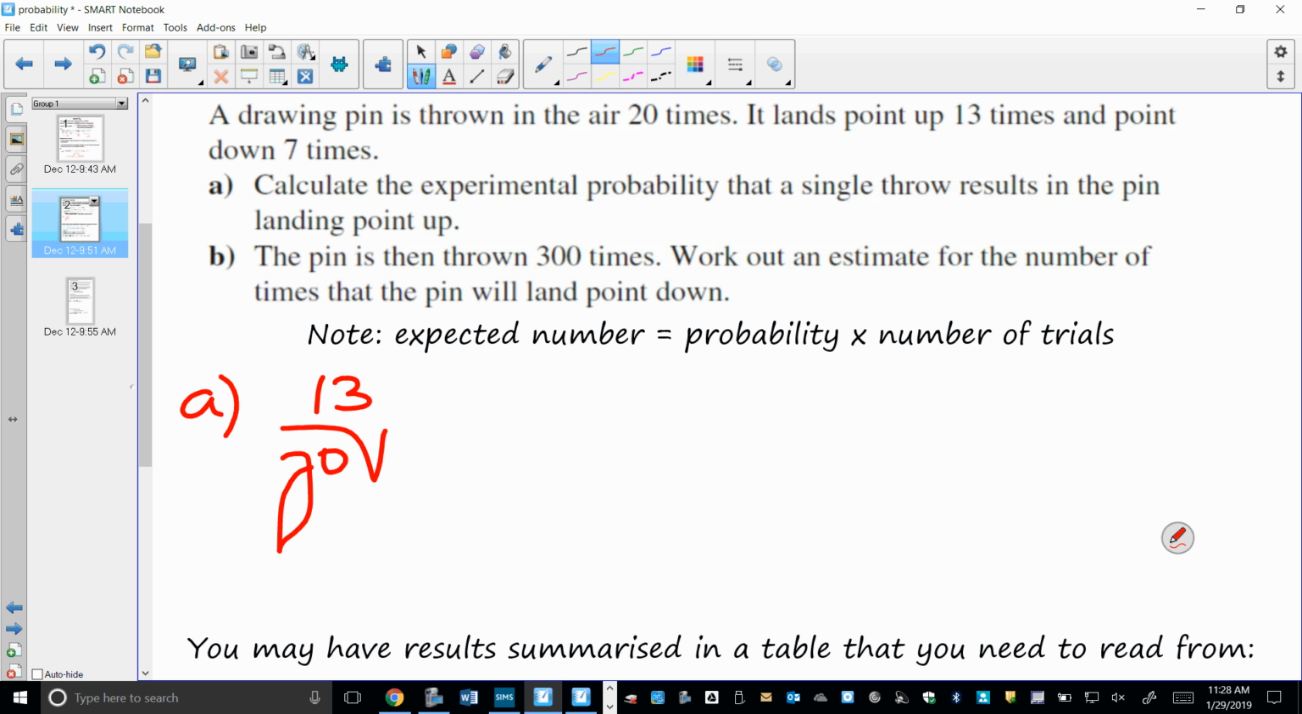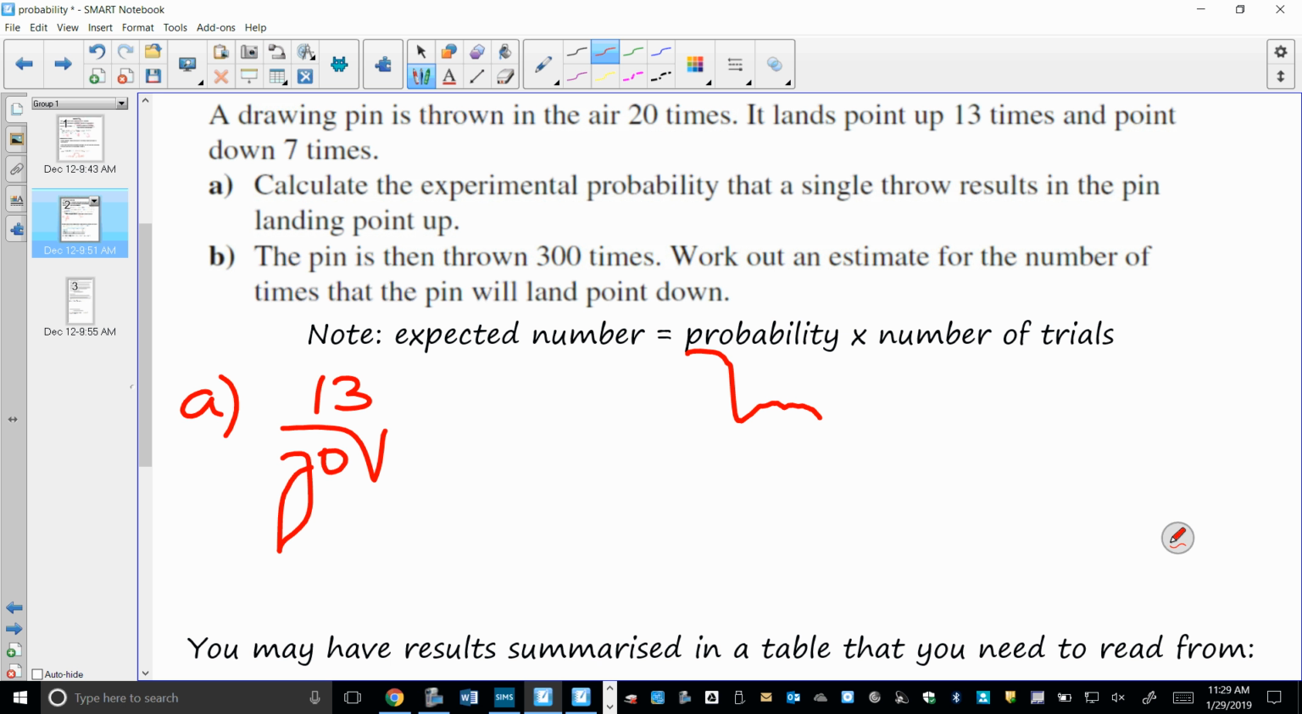So for part B, it says the pin is then thrown 300 times. Work out an estimate for the number of times the pin will land point down. So this is the expected number. If they've asked you to find how many times something happens, then you'll be using this formula here. You'll take the probability of the event that you're interested in, and you'll multiply it by the number of trials, or the number of times that you're doing something.